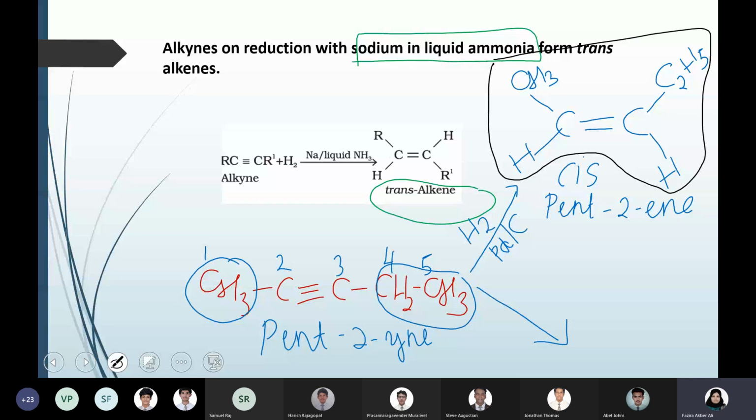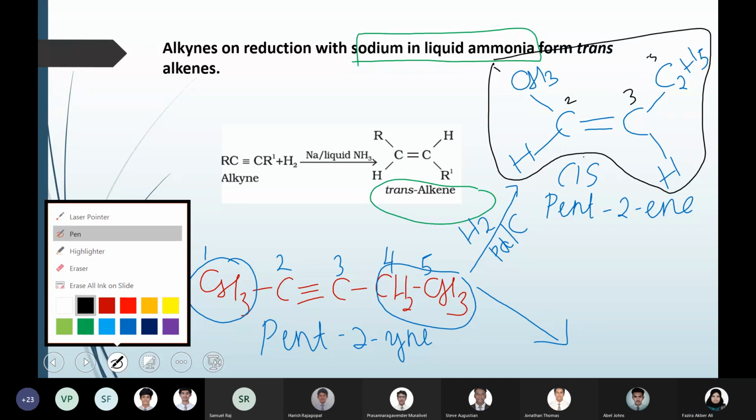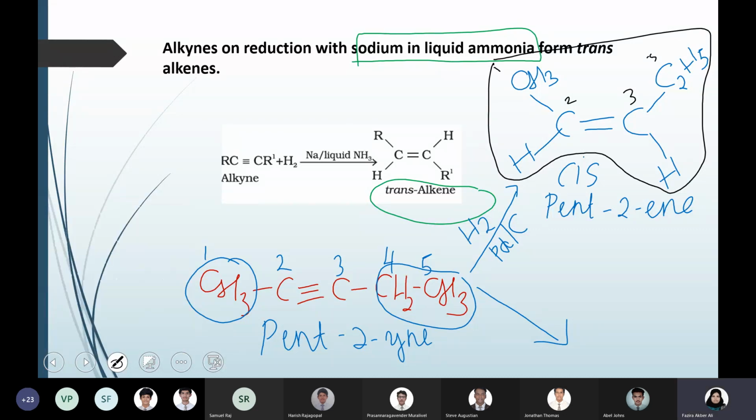If you name it, it will be 1, 2, 3, 4, 5. Again, it's a 5 carbon chain with a double bond on the second carbon. That is, it's pent-2-ene, but we say that this is cis-pent-2-ene because you have used Lindlar's catalyst. Right?